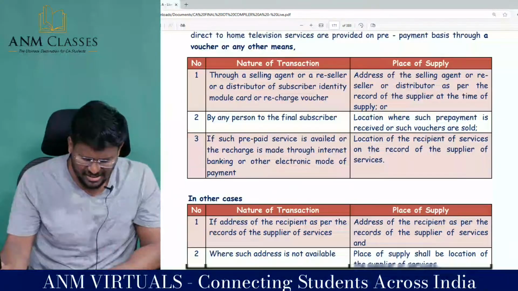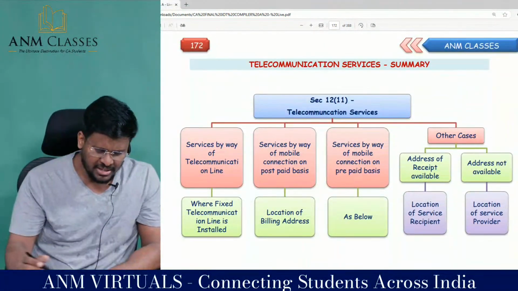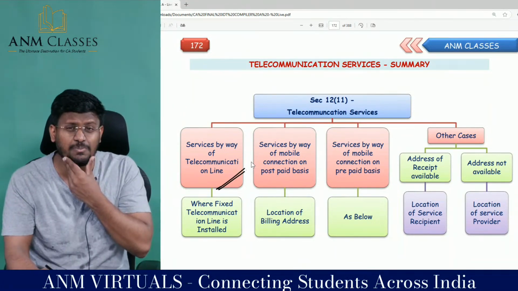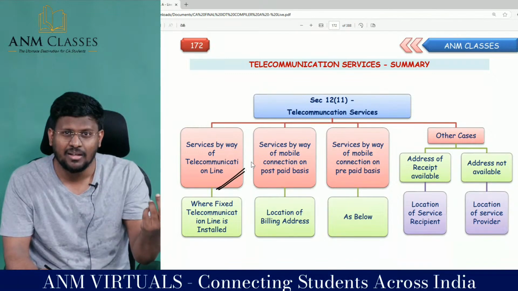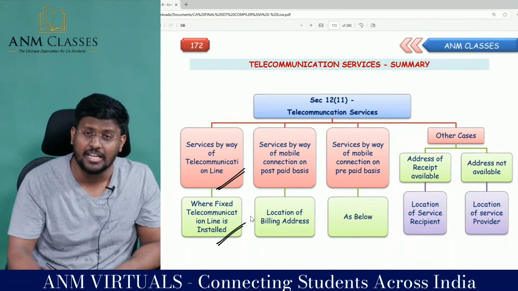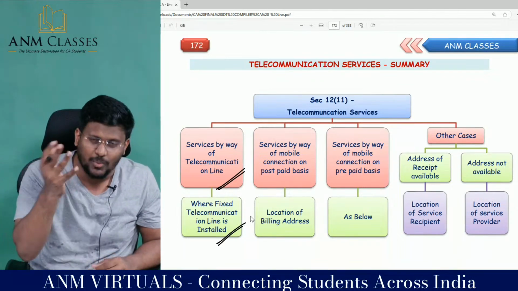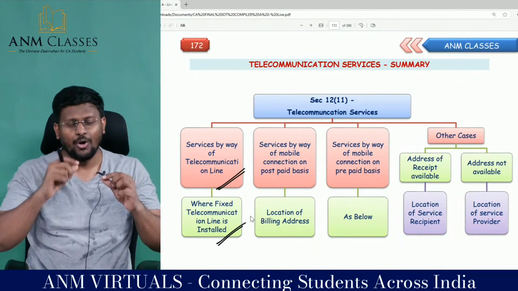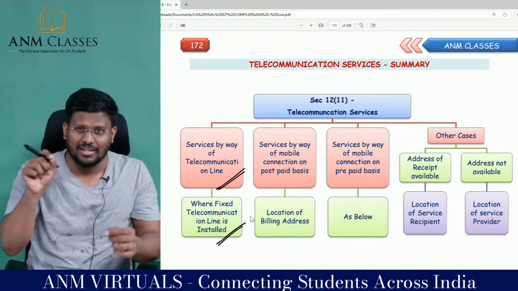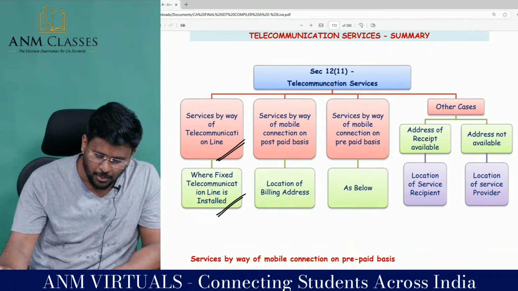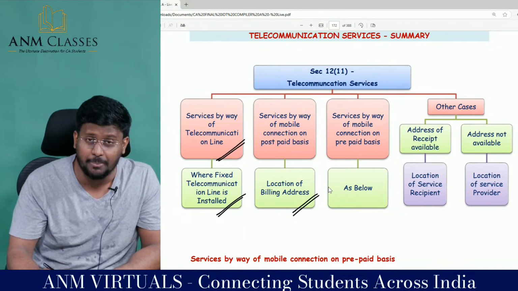You have to check basic things, very basic things, my dear. Sir, service by way of telecommunication line. That means service has been provided by way of cable laying. The place of supply is where the fixed telecommunication line is installed, where they have laid the cable. That is what the place of supply is all about. So if the service has been provided through cable, the place of supply is the place where the cable is laid.